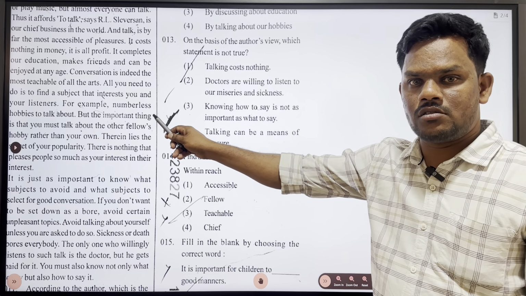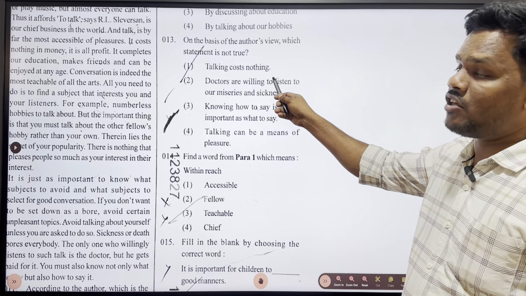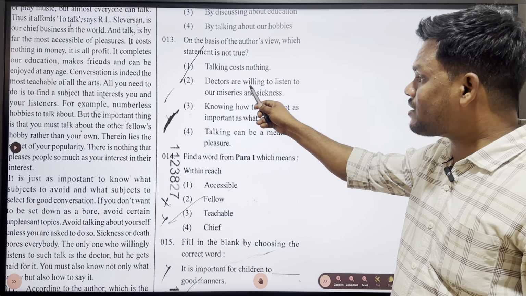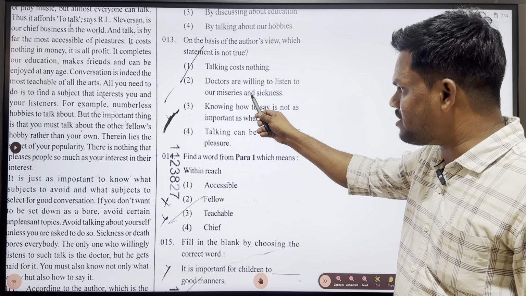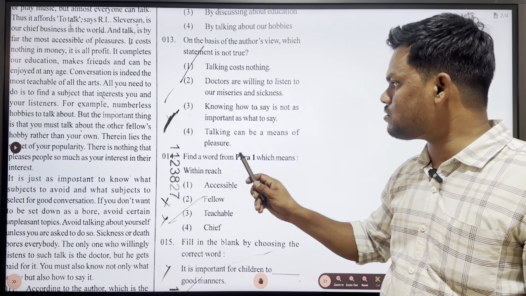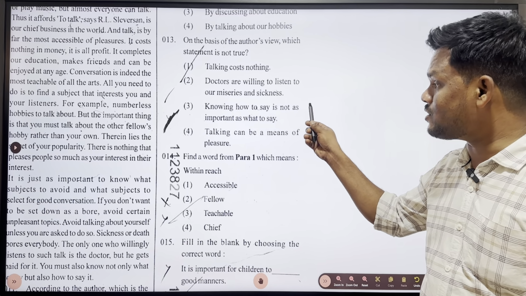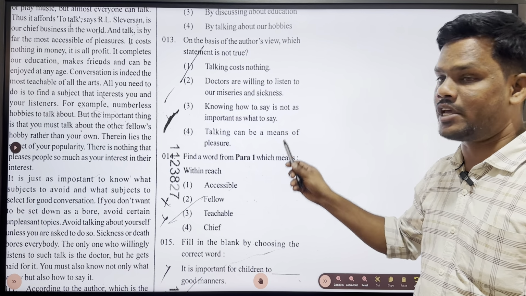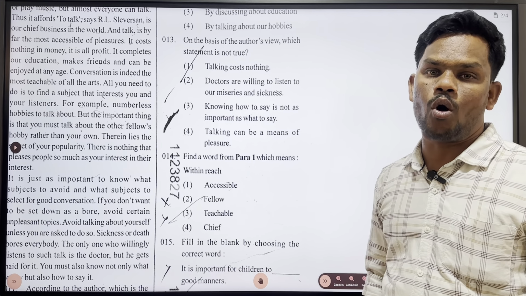According to the passage, talking costs nothing is true. Doctors are willing to listen to our miseries and sickness is also true. It is obviously referred to in this passage. Knowing how to say is not as important as what to say. This is absolutely wrong.